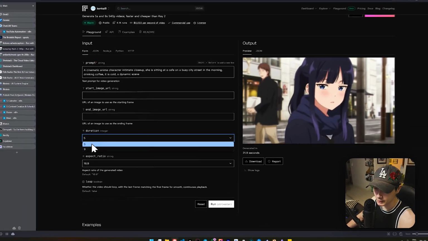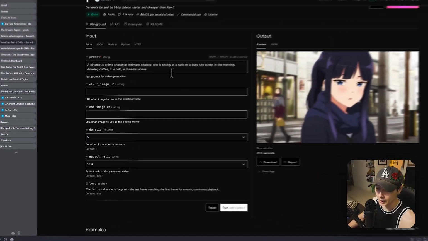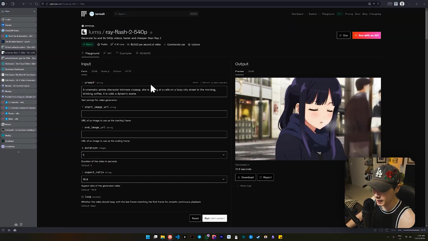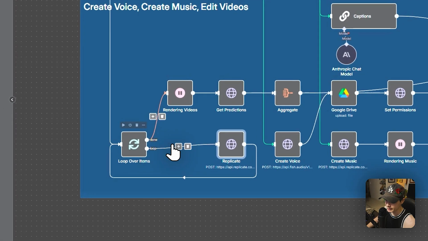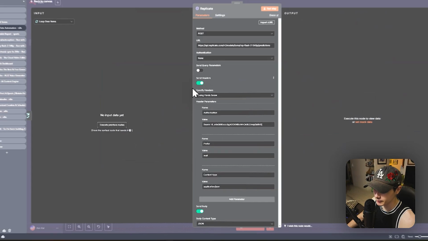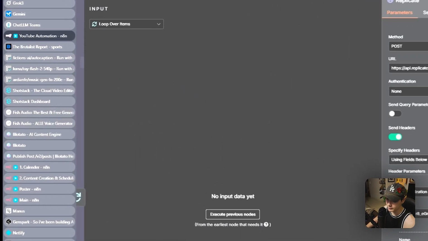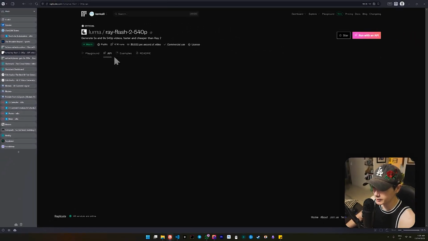So you can't just be like, oh, I just want 2 seconds. No, you do have to get a minimum of 5. And for a video generation model, 16.5 cents is not too bad, okay? And the results are pretty good. So I'm pretty happy with it as well. And that's just looping straight through Replicate. Okay, so we're just going straight through. I'm just using the endpoint for this particular video generation model. So we can just always pick those up through the API right here.